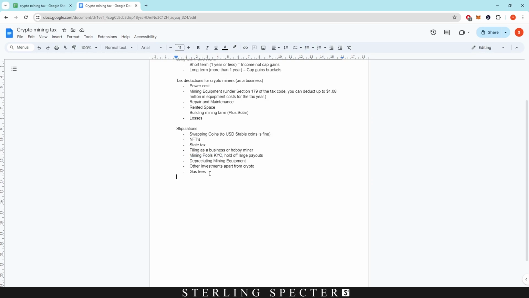And then lastly, we have gas fees. I know for a lot of cryptocurrency we have small gas fees, but obviously with Bitcoin and Ethereum, Solana, the gas fees are relatively high compared to, you know, a Kaspa or an Ethereum. And if you have sold Ethereum, you can actually write off the gas fees and you can take that deduction on the capital gains as well, I believe. And I believe the same goes for a lot of other gas fees that you'll be paying. Now, I wouldn't really bother unless it's a really high fee, like you've paid $100 or something like that. You might as well take that off if you're in a higher tax bracket. So gas fees do count as a loss because it's a taxable event, and therefore you can reduce some of the tax with the gas fees.